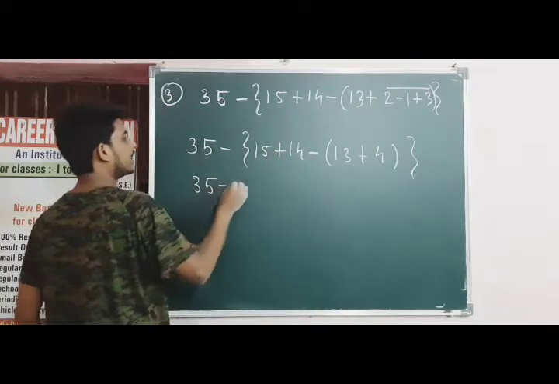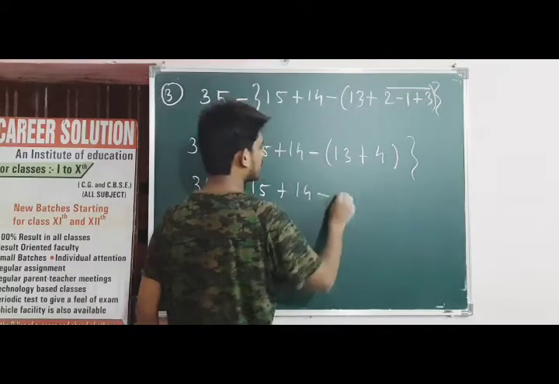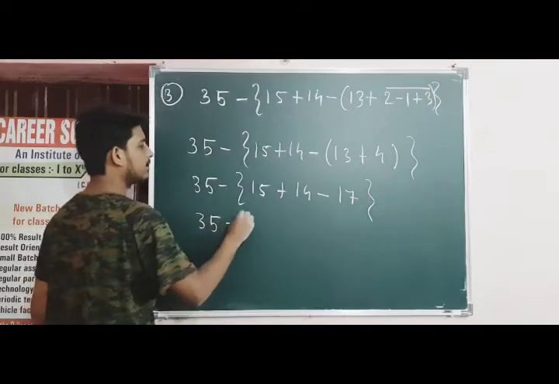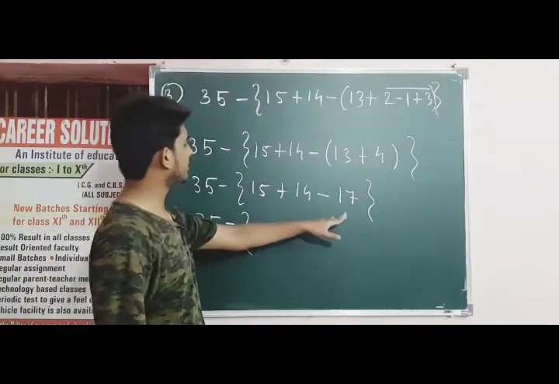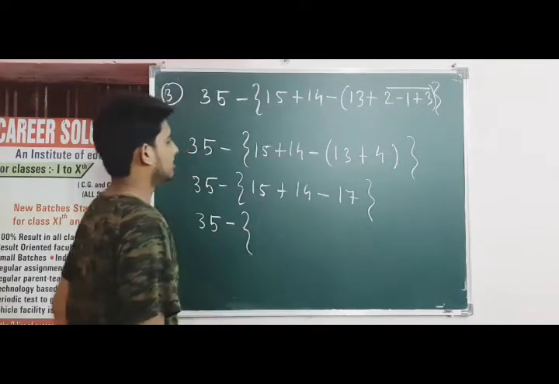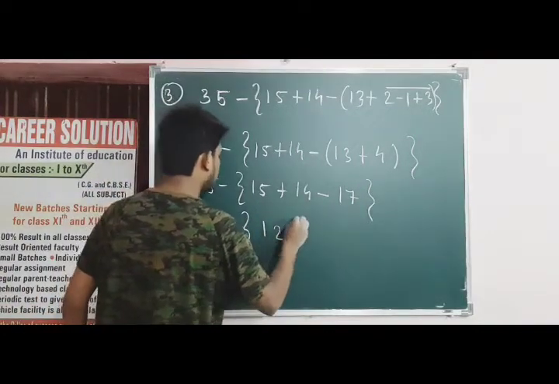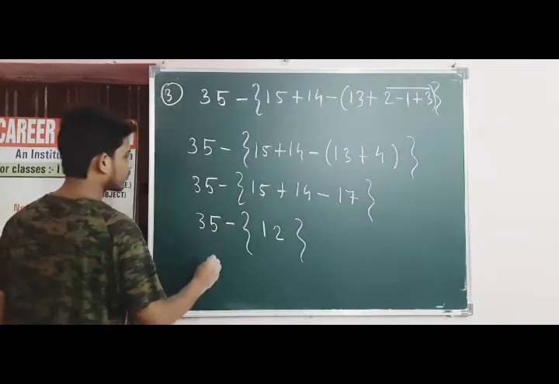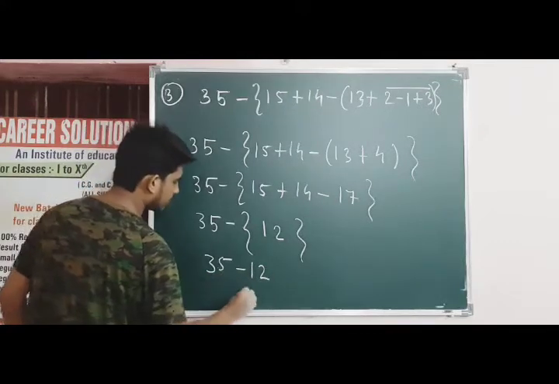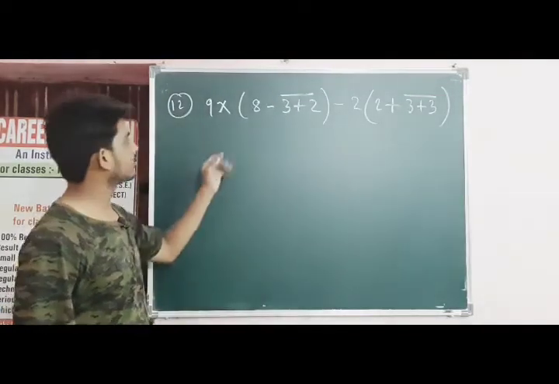So 35 minus 15 plus 14 minus of 13 and 4 becomes 17 and minus plus become minus 17. Now smaller bracket has been solved. 35 minus 15 and 14 is in plus and 17 is minus. So 15, 14 become 29 and 17 you have to minus 3. So 15 minus 3 become 12. 12 you will get inside after solving this. So 35 minus plus become minus 12. Now a smaller bracket is also solved. 5, 2, 3, 3, 1, 2. 23 is an answer.